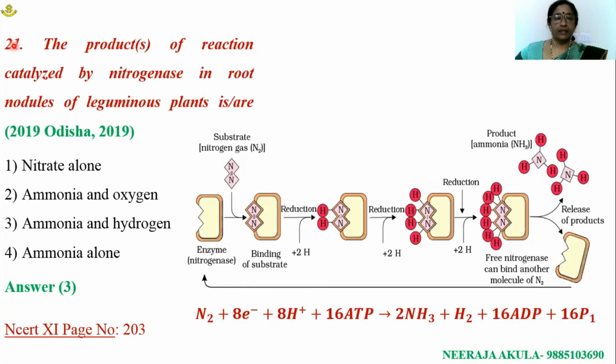Question number 21. The product of the reaction catalyzed by nitrogenase in root nodules of leguminous plants is? Nitrogen is an essential element for organisms to survive. In the atmosphere, the maximum percentage is nitrogen, but it cannot be utilized by organisms directly. Though the maximum percentage of nitrogen is present in the atmosphere, it cannot be utilized by plants and subsequent trophic level organisms.